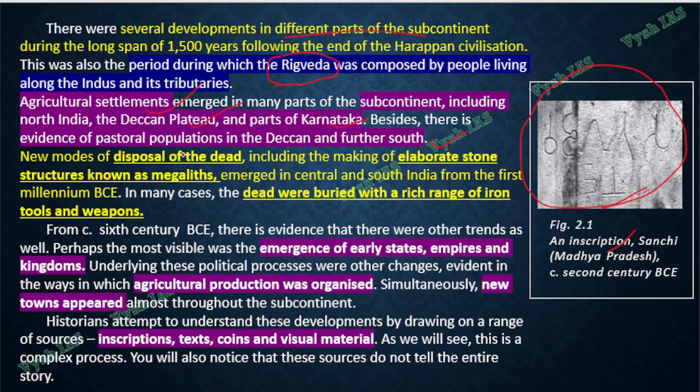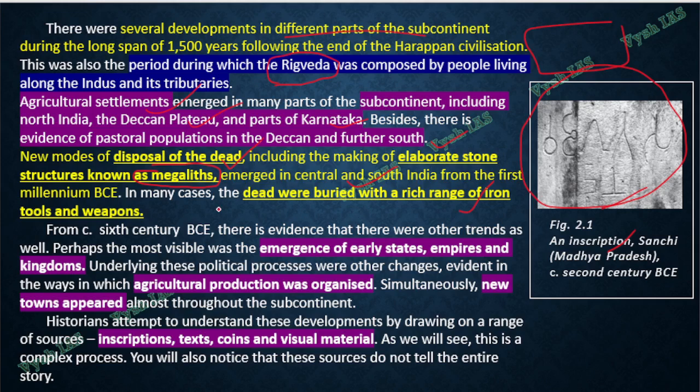The way in which people bury the dead also started changing. Now, big stones are used. That's why they call it megalith civilization also, where, not everyone, but some structures used to be visible, emerged in Central and South India. So those sites in that first table I showed you, there are certain places which UPSC asks you. A lot of such dead bodies were found, and they are buried with a range of iron tools also. That is why, as I told, from bronze civilization it changed to iron civilization.